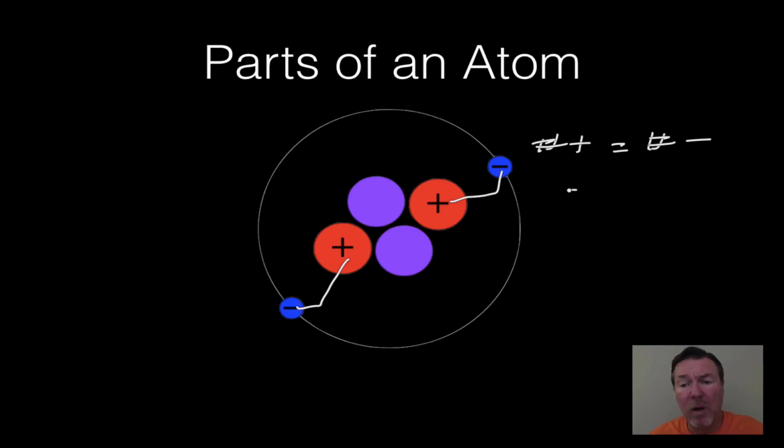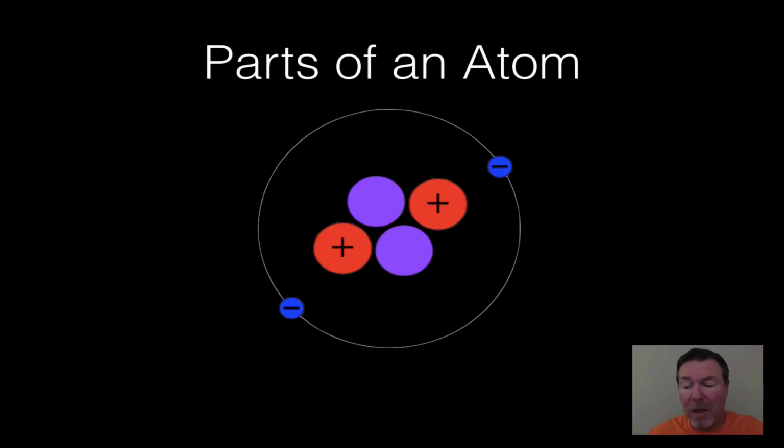That gives the overall charge of an atom a neutral charge. It's not a positive, it's not a negative. Now I'm going to show you there are ways to change that, but the overall charge of an atom is neutral.